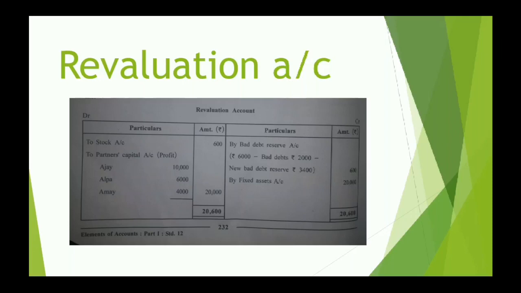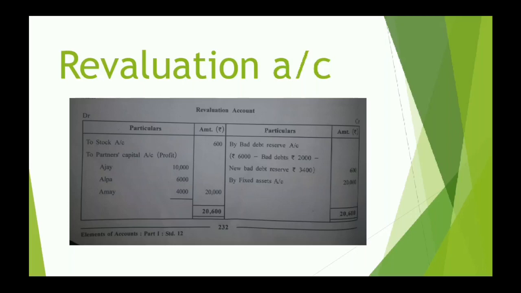So 600 that you have shown higher is to be reduced now, and reduction in the value of an asset is to be written on debit side of revaluation account. That is the reason we have written 600 on debit side of revaluation account.